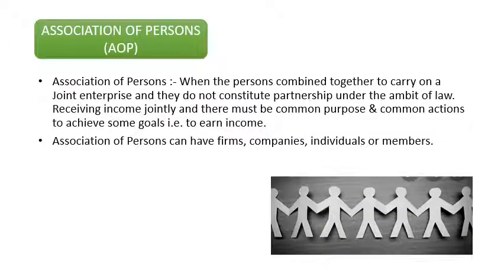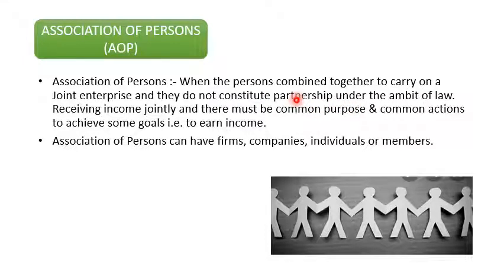The next assessee is the association of persons. Association of persons means when persons combine together to carry on a joint enterprise and do not constitute a partnership under the ambit of law.